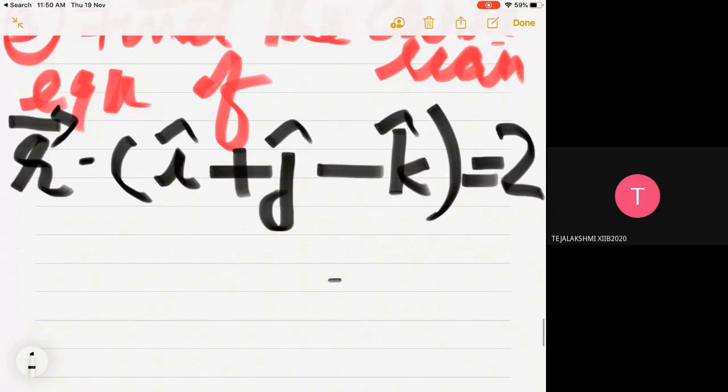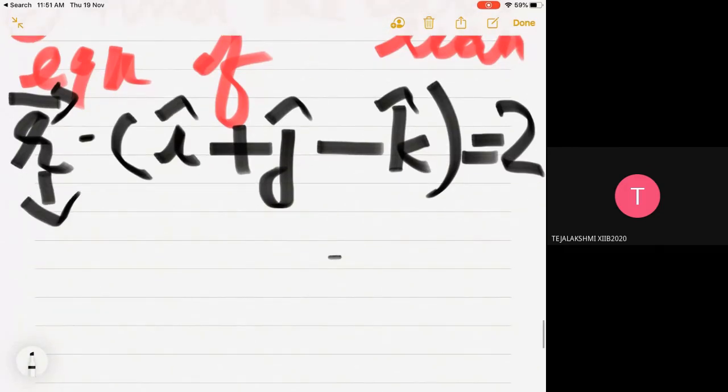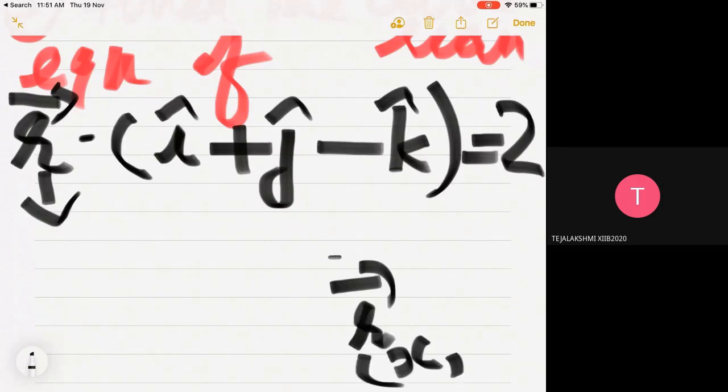So what you do is write the components of vector r. Vector r, as I have already told you, is the position vector of the given point, and in the Cartesian form you take the coordinates as x, y, z.